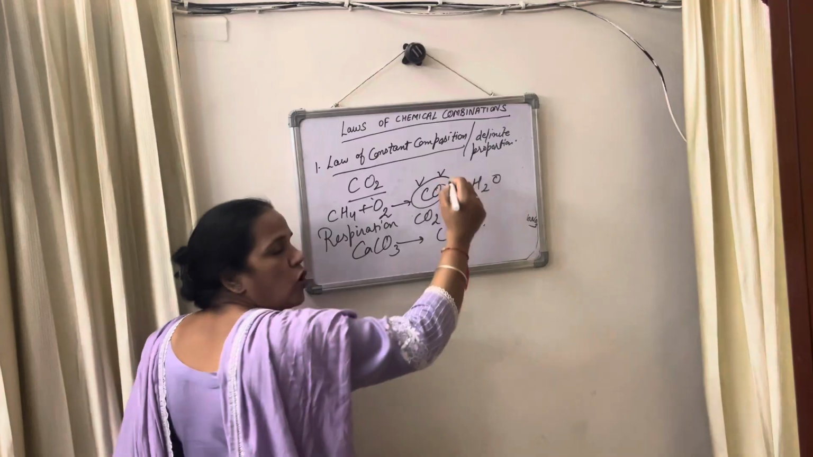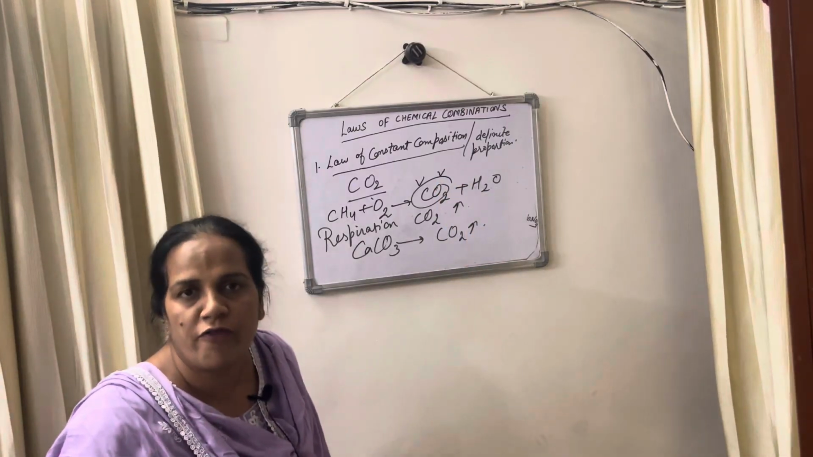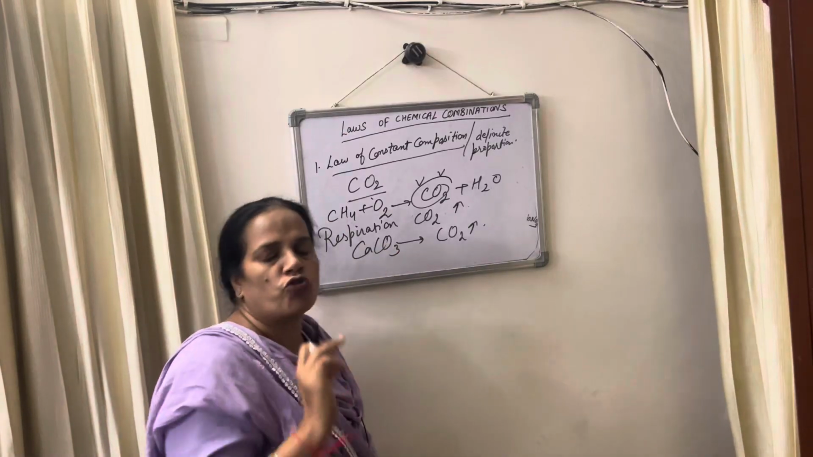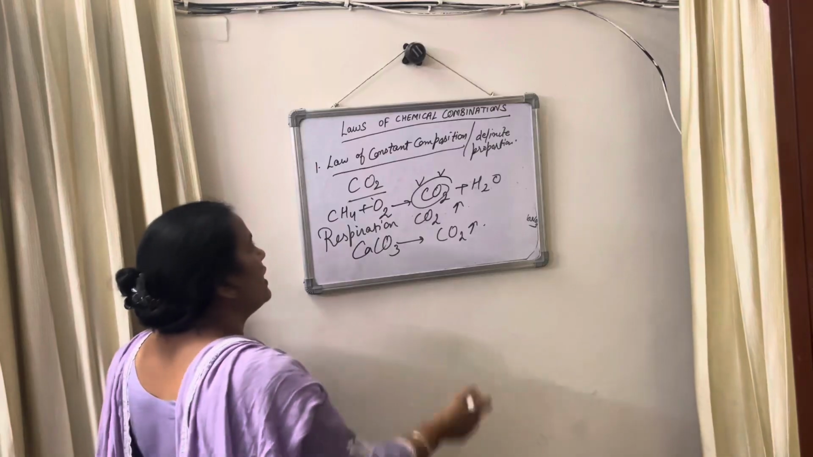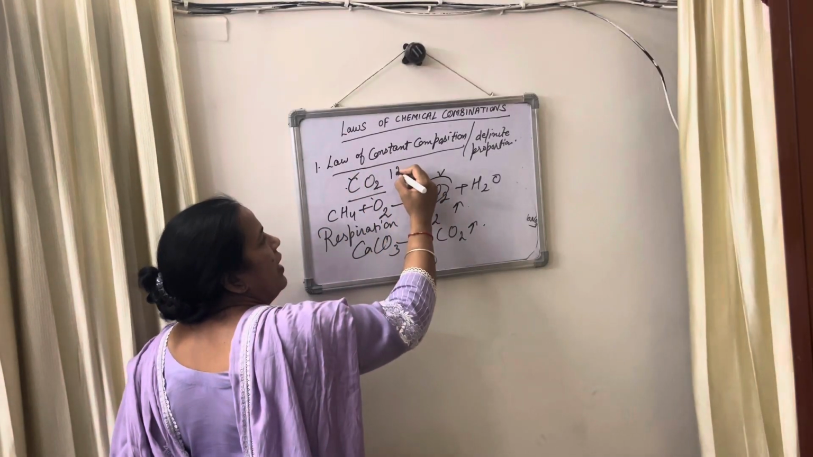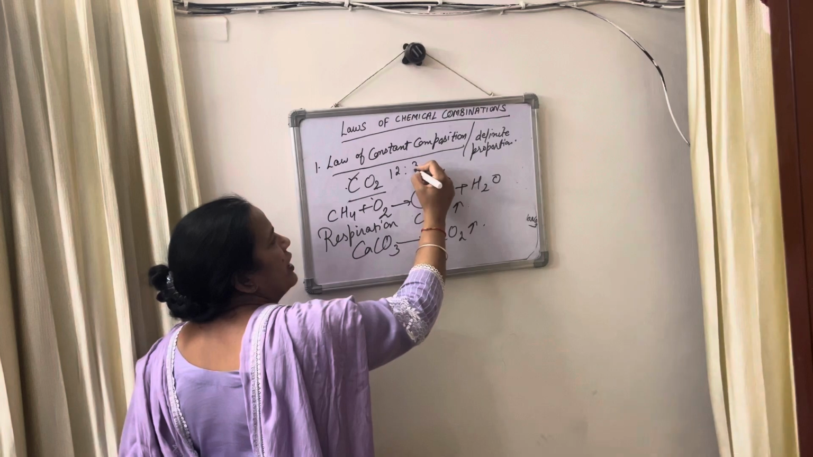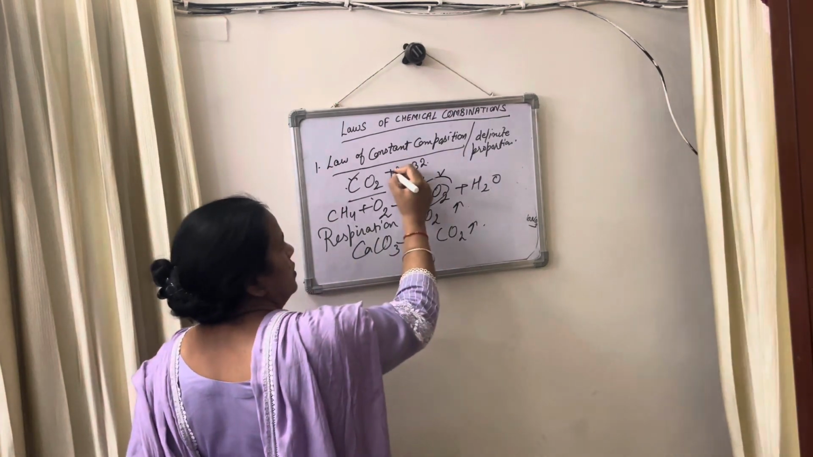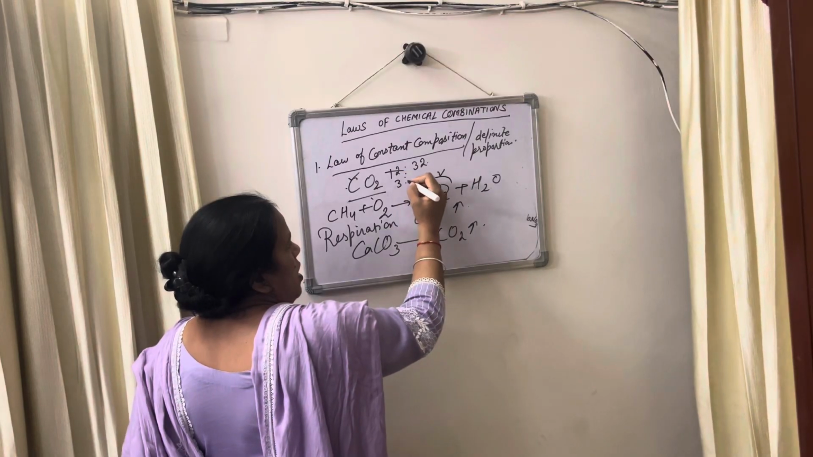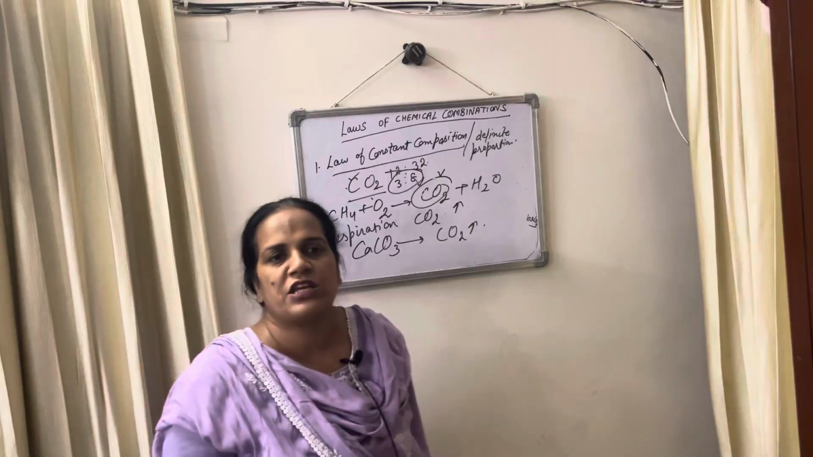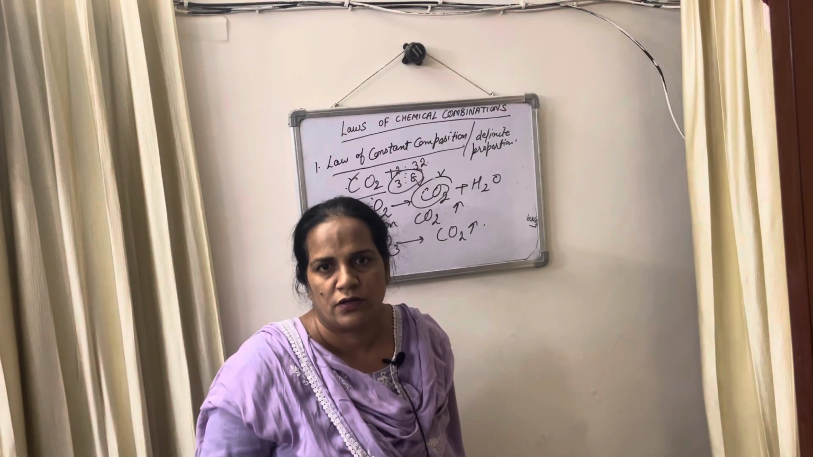Carbon and oxygen. It is made up of carbon and oxygen in a fixed ratio. In the case of carbon dioxide, mass of carbon is 12 and mass of oxygen is 32. You take the ratio. The ratio of carbon and oxygen is 3:8.